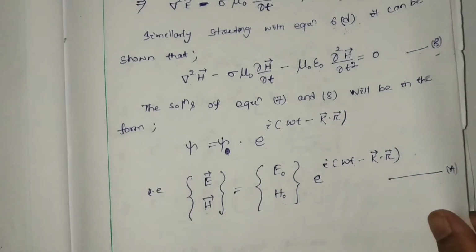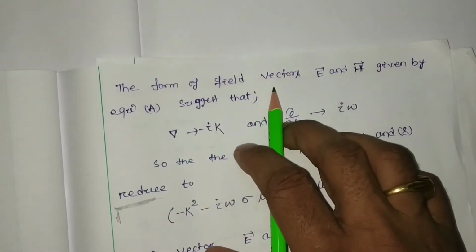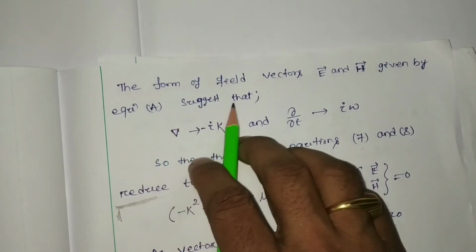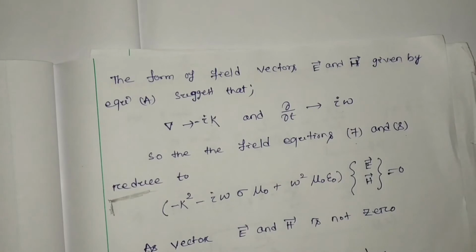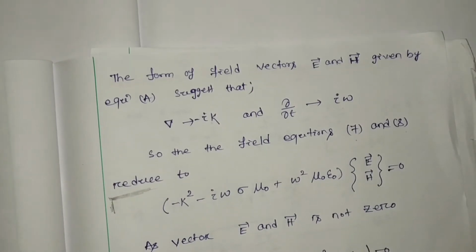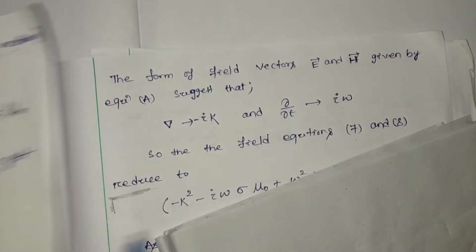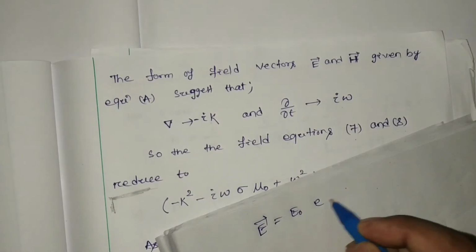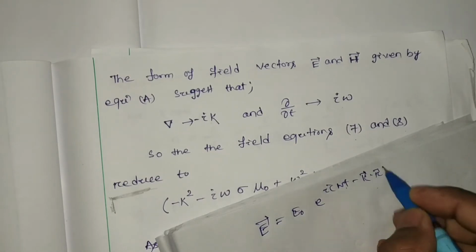Let this be your equation number A. Now, from the field vectors E and H given by equation number 1, we get del tends to minus i k and del by del t tends to i omega. This is somewhat interesting. We defined here E as E0 into e to the power i(omega t minus k dot r) is the solution.